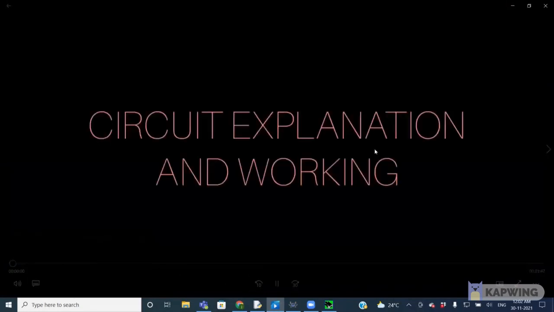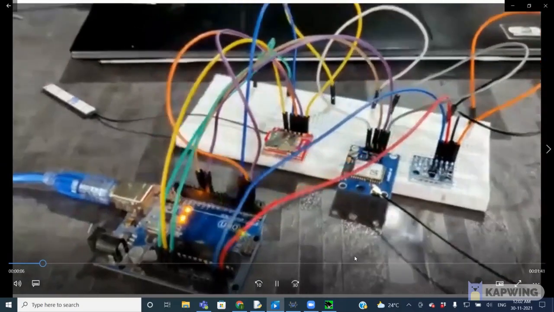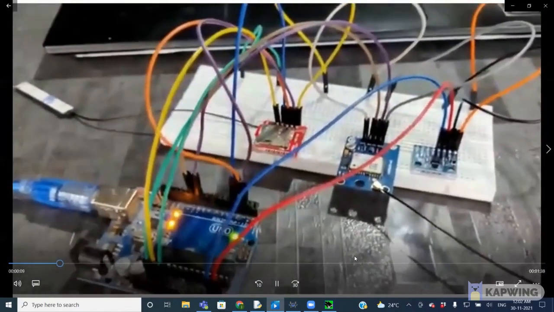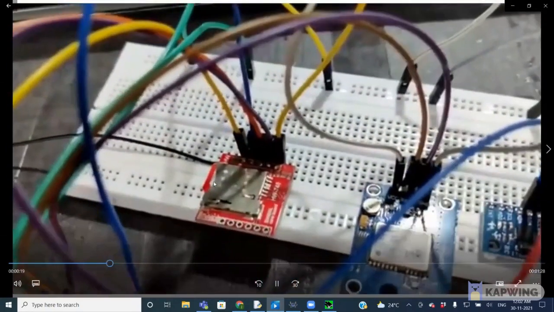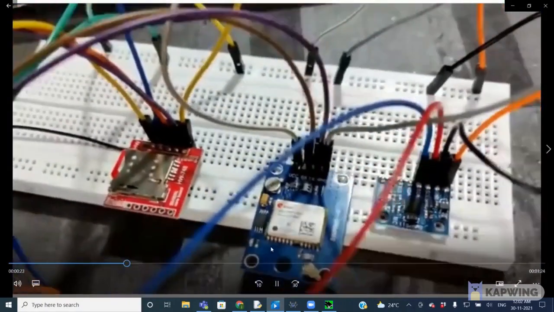So I'll be showing the demonstration. Here, sir, I used an Arduino. This is the Arduino which I used. I just wrote the code in the Arduino IDE on my laptop and connected it through USB. And coming to here, this is the GSM, sir, in which I have inserted a SIM.